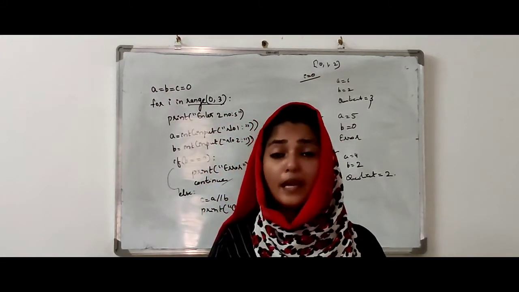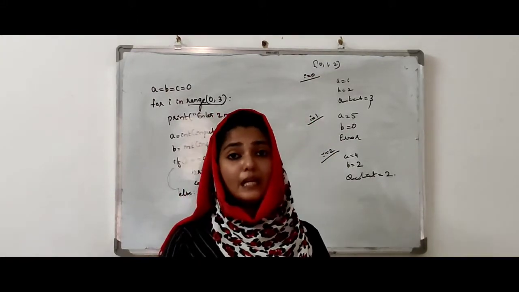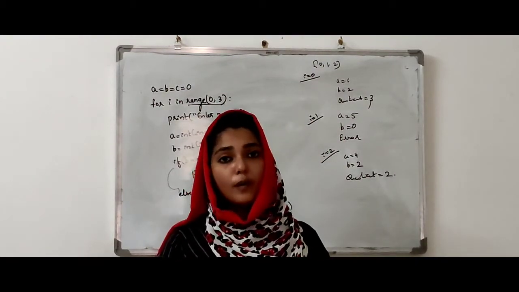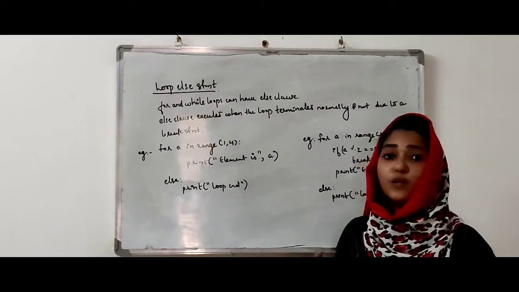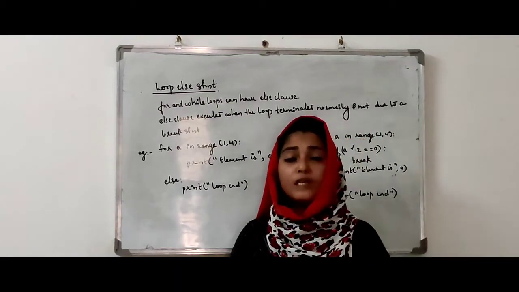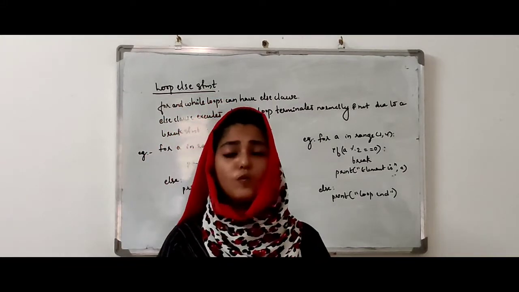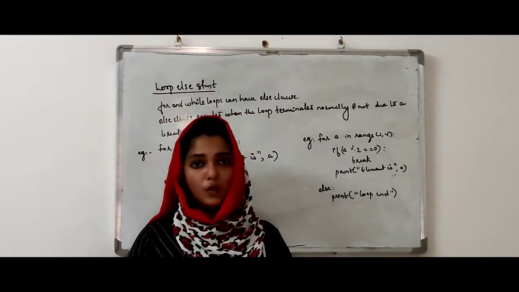And one more thing to remember is the two jump statements, that is break and continue, are used inside the iteration statement, which means break and continue can be used inside a for loop or while loop in case of Python. Next is the loop else statement. We studied Python has two loop statements. What are they? For loop and while loop.